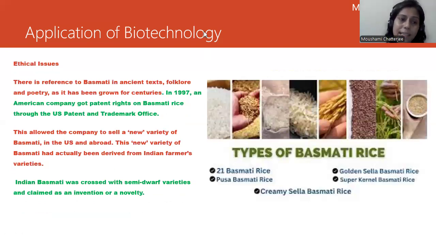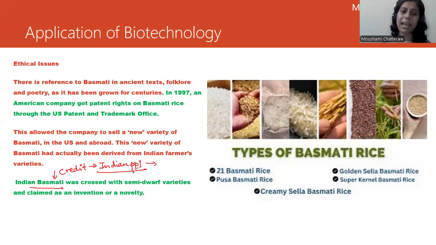The problem is, if they are using this Indian basmati, they need to give credit to the Indian people from where they have taken it. If they are not giving credit and they are trying to patent it, that means they have done everything on their own. And now the Indians won't be able to sell it or go ahead and do their own work.